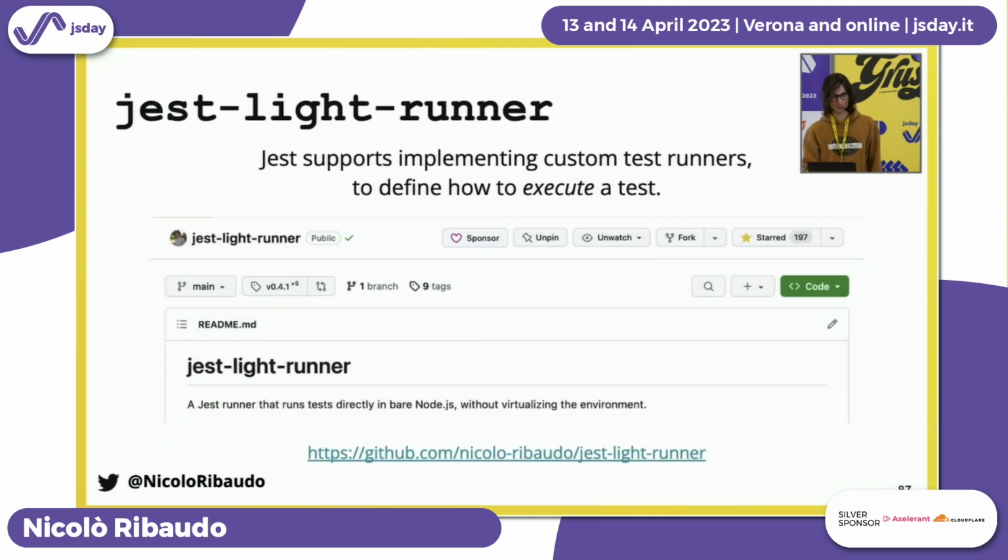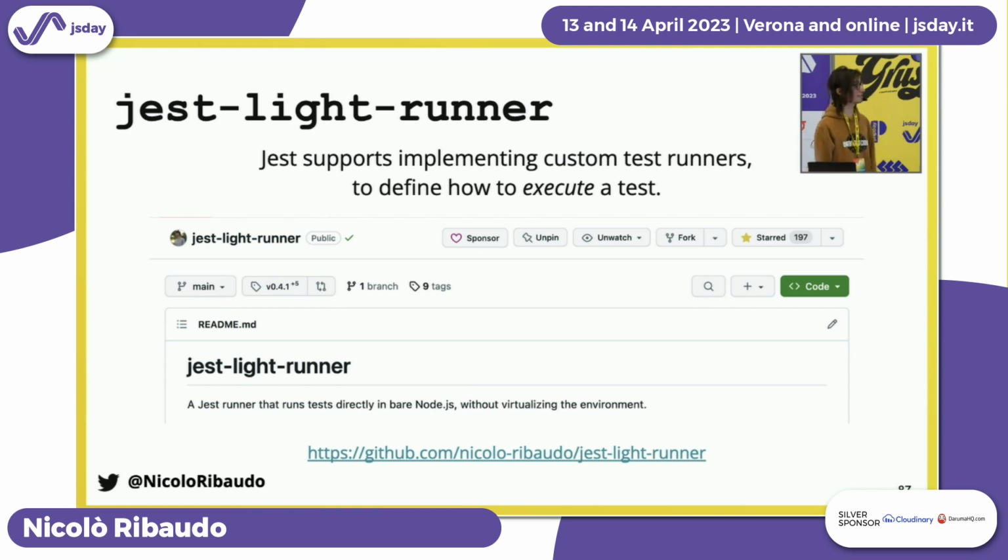And so how did we work around this problem? Well, Jest is usually defined as a test runner, but Jest is much more. I use Jest not because it's a test runner. I use Jest because I like the CLI with all the green and red colors. I use Jest because I like their expect API for assertions. I don't really care about how Jest runs tests. What I care about is the UX.